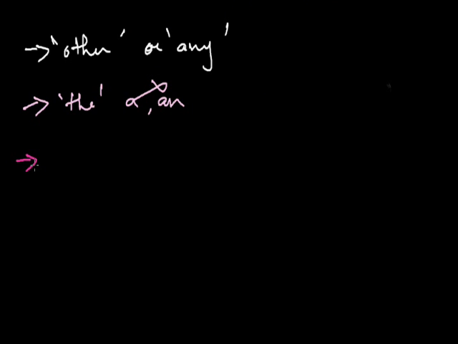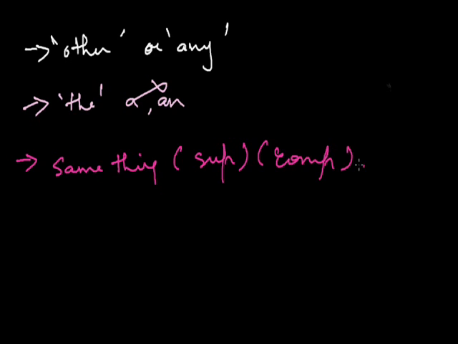Next is that when two adjectives refer to the same noun and one of them is in superlative degree, the other adjective must also be in the superlative degree. The same is the case with the comparison. That is, if you're talking about superlative, both should be superlative, and if you're talking about comparative, both of them should be in comparative degree. For example, he is the best and honest minister in parliament. But it should be he is the best and the most honest. That means both are in the superlative degree.